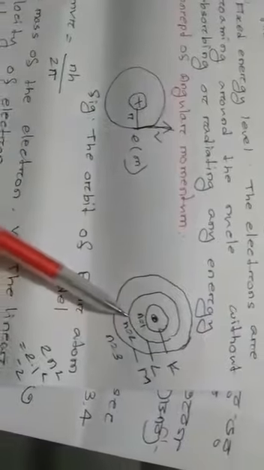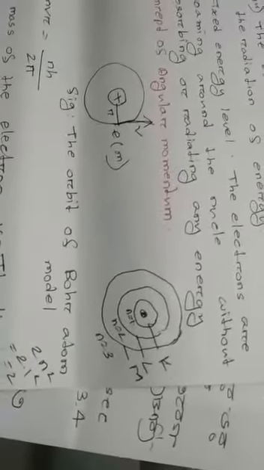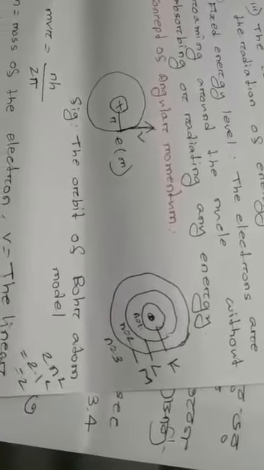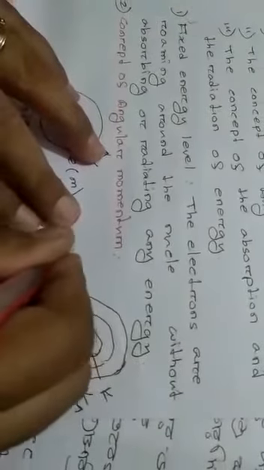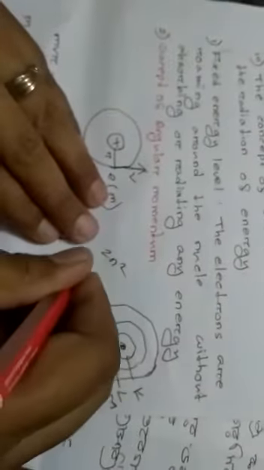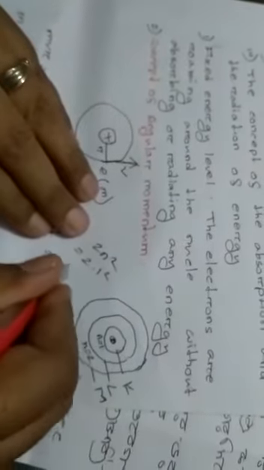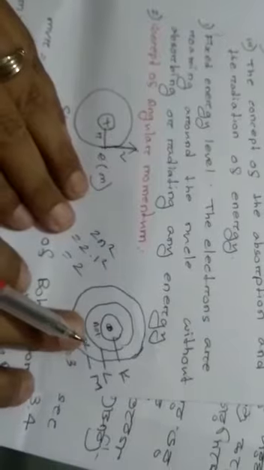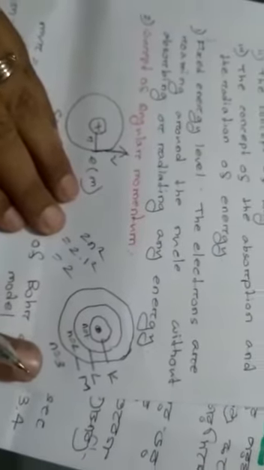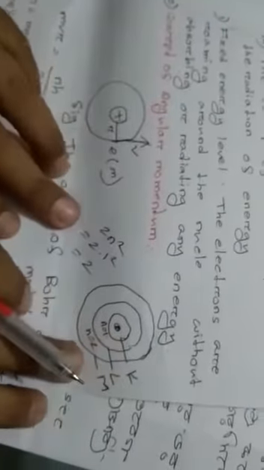And in which energy level how many electrons exist, you can find out according to Bohr's formula. There is a formula for determining the number of electrons in different shells. The formula is 2n square. For the first energy level it will be 2 into 1 square, which is equal to 2. At the second energy level, the number of electrons will be 8. At the third energy level, the number of electrons will be 18.